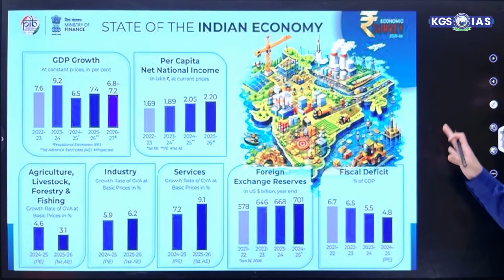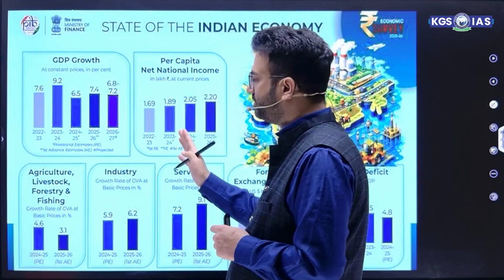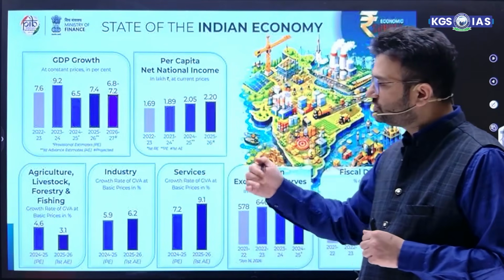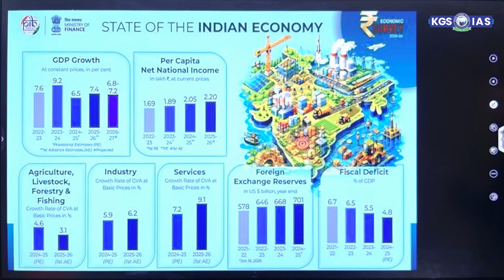These are just facts that you should know: GDP growth is projected at 6.8 to 7.2%, agriculture, livestock, forestry and fishery growth shrinks, industrial growth rises, service growth rises, forex reserve is around $700 billion in 24-25, and fiscal deficit fell from 6.7% to 4.8%.